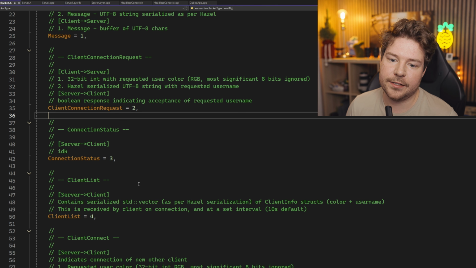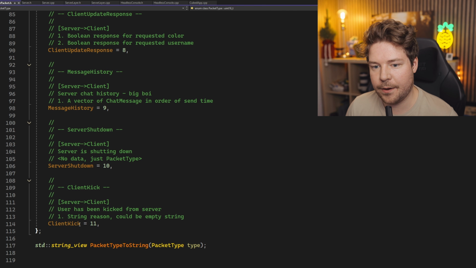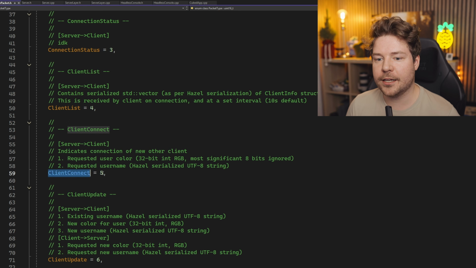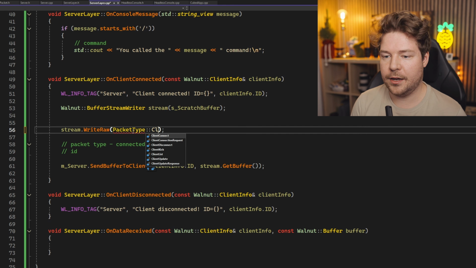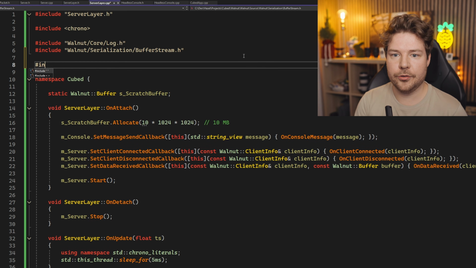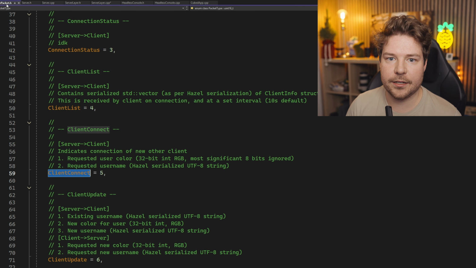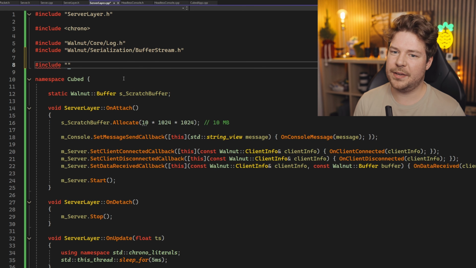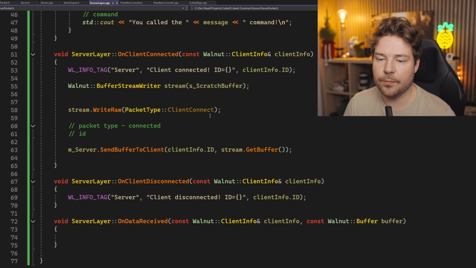Client connection request. Client connect is 5. I really should just delete most of this and probably start again. But whatever, we'll reuse this for now. So client connect, let's just say, for example, is what we're trying to pass in. So let's do packet type client connect. So we'll just write that in like that. So let's include, we'll see if this is actually, so where is this technically? It's just common source. So we maybe should just be able to do server packet.h, and that should just be there. Cool. So we've written that in.